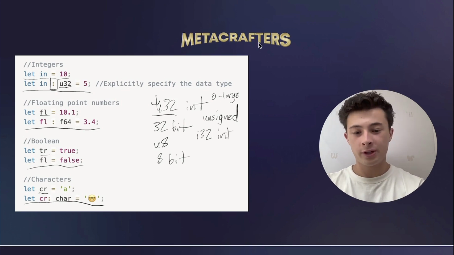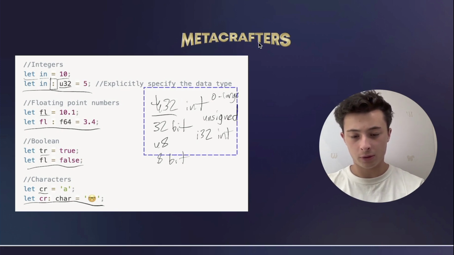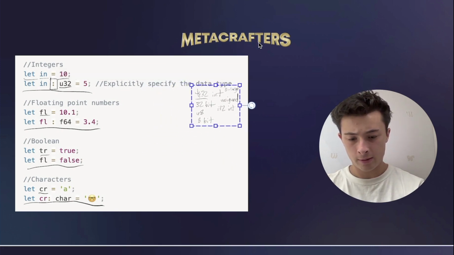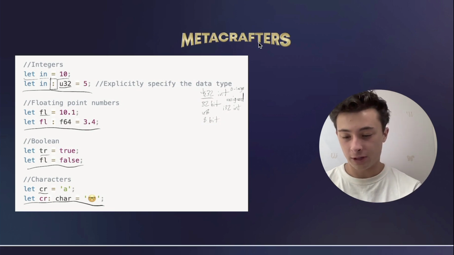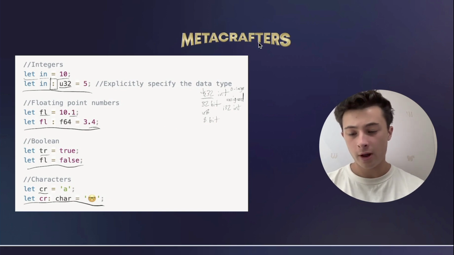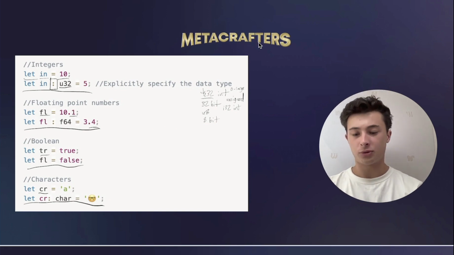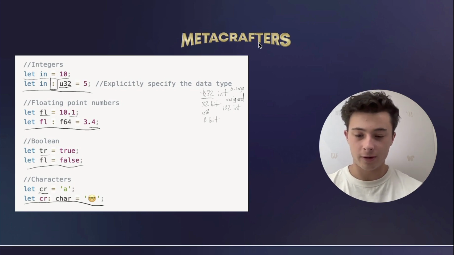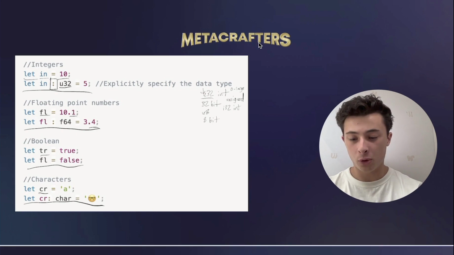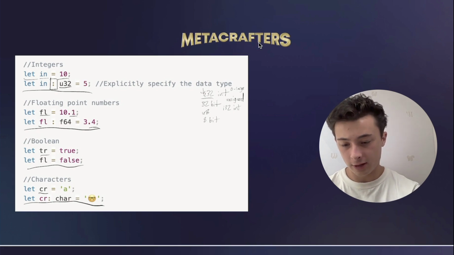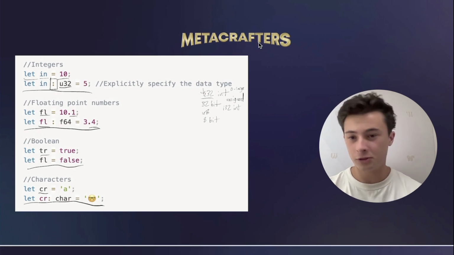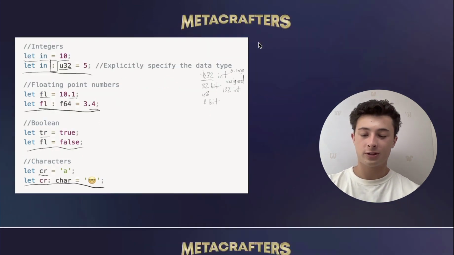Now, floats will be very similar to integers. Now that we're done with integers, we can put this away. Floats will have decimal accuracy as well, so we can have 0.1 and 0.4. The only difference with specifying data types for floats is we'll have f64 instead of, for example, u or i, 64 or 32. This just means that it's a floating point number, so it has a decimal, and it's 64-bit length. Other than that, all the definitions for float will be very similar to integer.